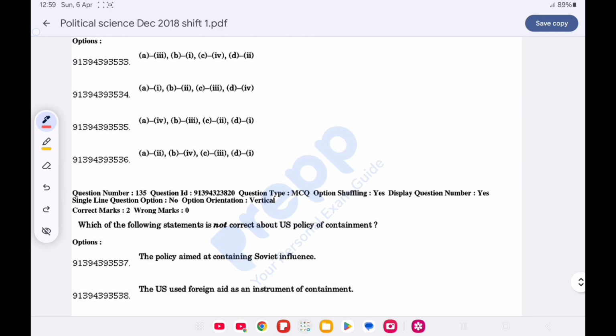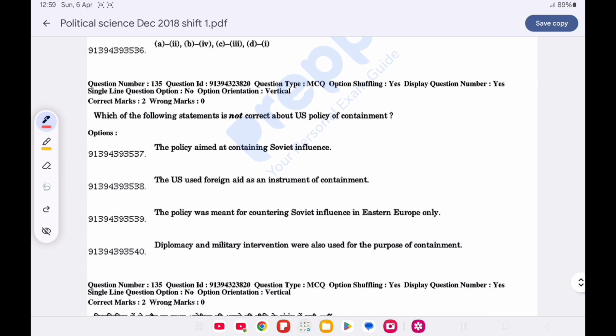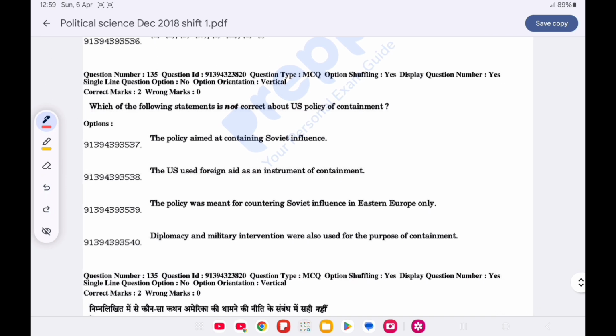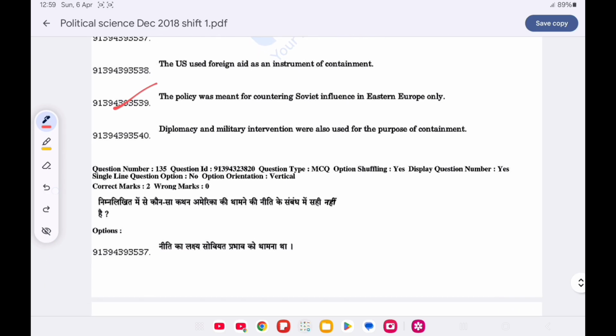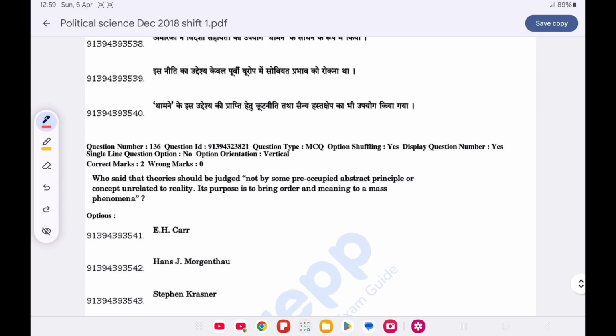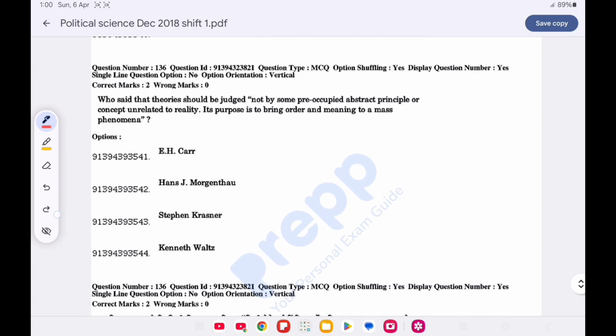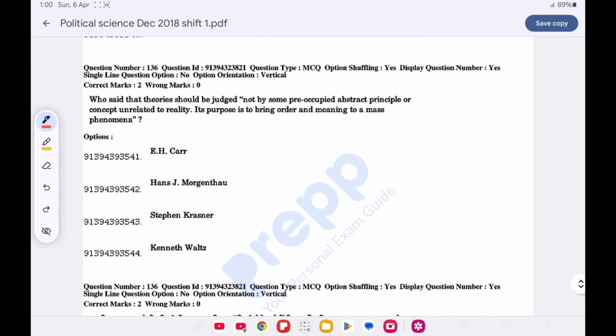Now question number 135. Which one of the following statements is not correct regarding the US policy of containment? Option C is correct, the policy was meant for countering Soviet influence in Eastern Europe only, is not true. Question number 136. Who said that the theory should be judged not by some preoccupied abstract principle or concept unrelated to reality? Its purpose is to bring order and meaning to a mass of phenomena. Option B is correct, Hans J. Morgenthau.